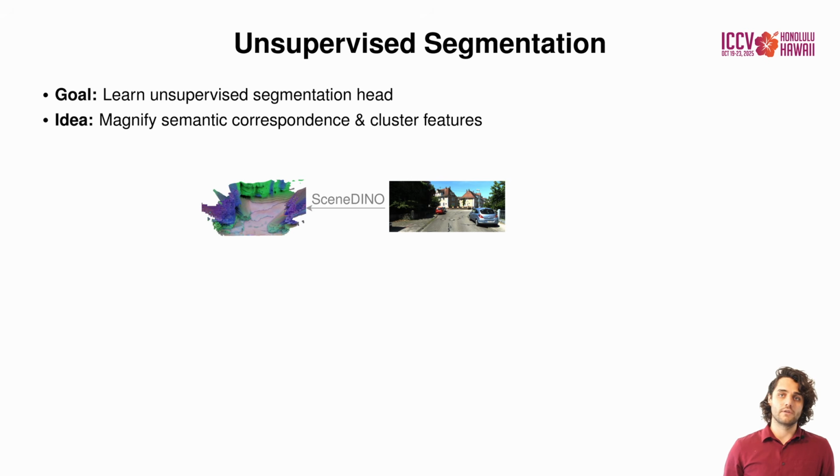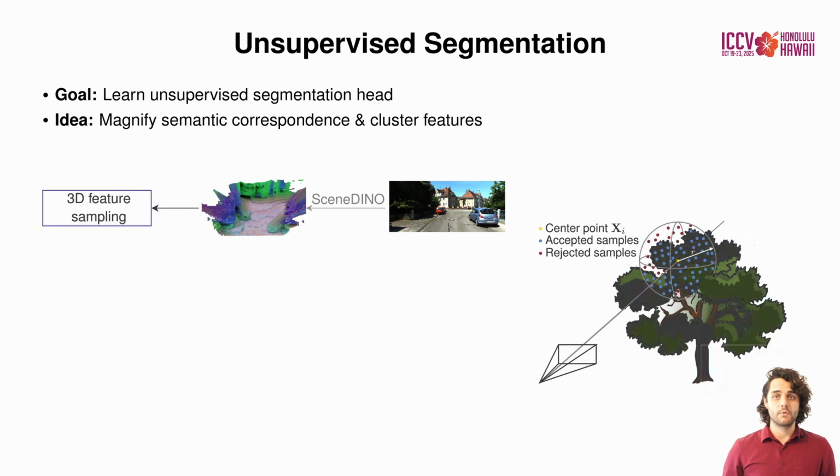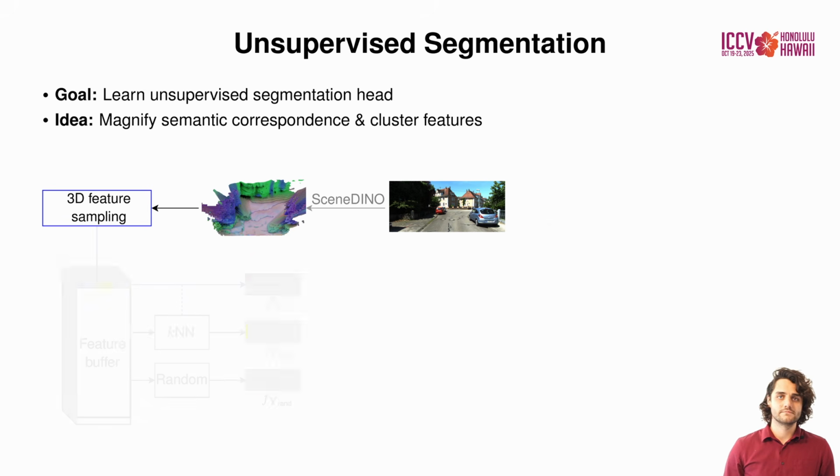On a conceptual level, we feed an image into SceneDINO and predict a feature field. We sample features from the feature field for distillation. For this, we propose a sampling approach that picks rich semantic features that capture different semantic concepts by taking advantage of the 3D geometry. Please refer to the paper for more details on this.